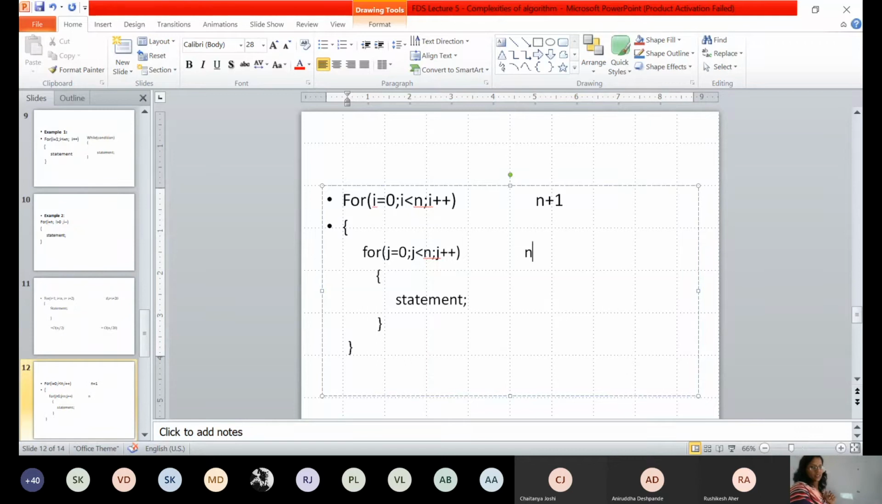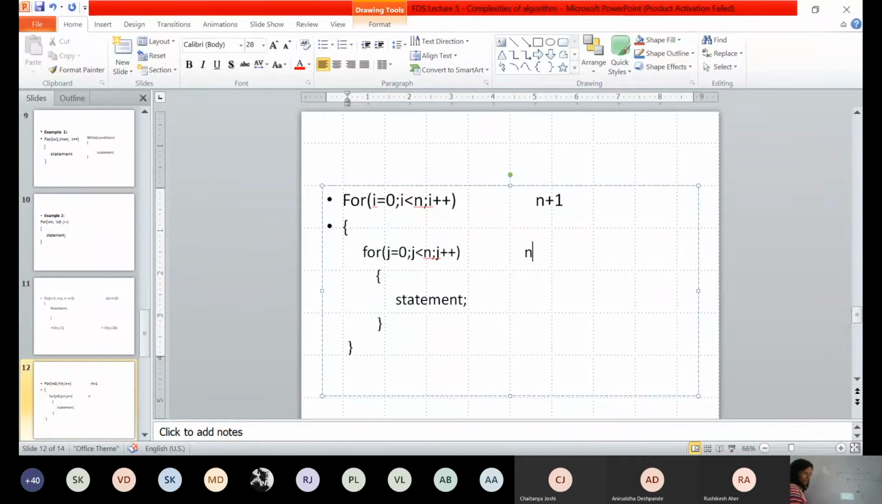Now see, look at the screen. For each iteration of the outer for loop, the inner for loop will execute. Okay, let us try to elaborate. So this is my outer for, which is going from 0 to n. And I have one inner for loop, for j equal to 0, j less than n, j plus plus. And here I have some statement to execute.